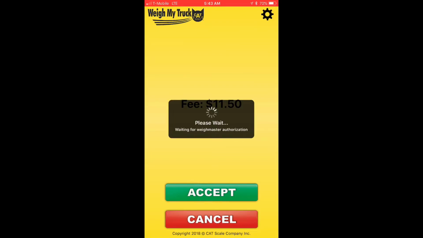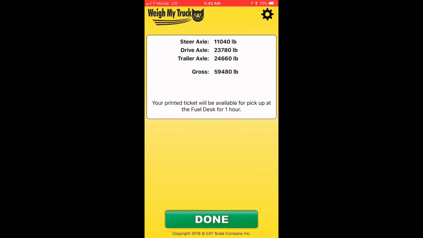Now with this fee, you can do EFS. A lot of major trucking companies prefer you doing the EFS, or you can pay for it by yourself. And there it is. So my steer axle, my drive axle, my trailer axle, I am well under the legal limit to transport these goods. So that's what I am looking at right now.